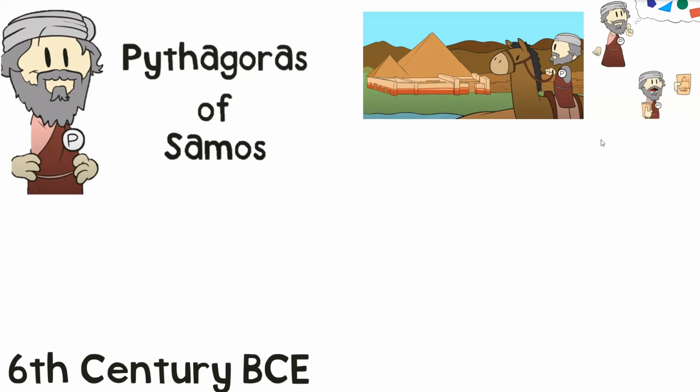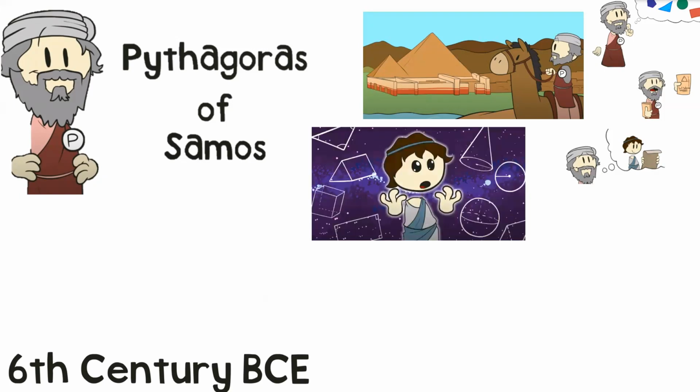He decided that all of this wisdom that he'd learned shouldn't just be kept in Egypt, shouldn't just be kept to himself. He wanted to share it, and he started to think about the fact that he could share his knowledge with the younger people of the world and teach them. But it wasn't just that he wanted to teach them about geometry and shapes. Oh no. Pythagoras was obsessed with shapes, so much so that he believed they were the reason for the perfection of the universe. He believed that geometry was the key to that perfection.